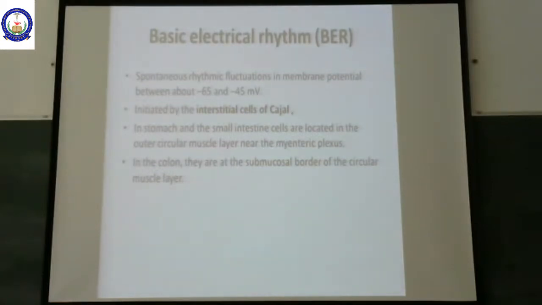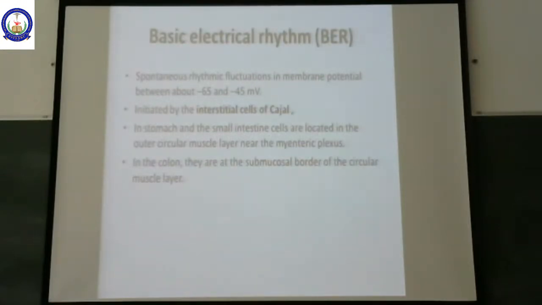The next type of movement is the basic electrical rhythm. This is actually not the movement of the GI tract, but this is how it is going to produce the contractions in the whole of GI. This we call basic electrical rhythm, or BER. This basic electrical rhythm is actually going to produce the various types of contractions in the GI tract.